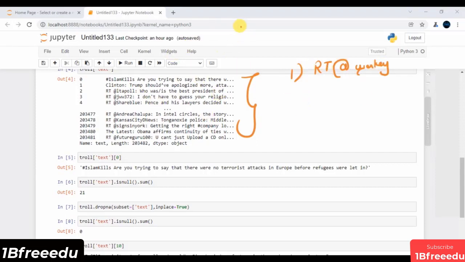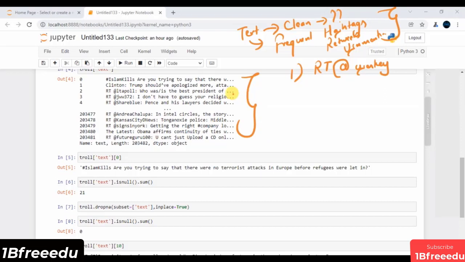Again, the main goal is we have to clean this feature. Again, the question is why? Because hey, let's say we have to perform some analysis. Hey, can you find out some of the most frequent hashtags? Or hey, can you find out some of the most frequent retweets? Or hey, can you find out some of the most frequent user mentions? Again, just to come up with all these sets of analysis, you need something known as data cleaning. So you need to clean the data just to come up with all these sets of analysis.